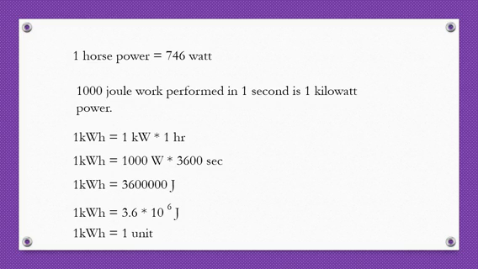Therefore 1 kWh is equal to 36 lakh joule. Therefore 1 kWh is equal to 3.6 into 10 raised to 6 joule, which is nothing but 1 unit. So you may have seen your electricity bill of your home, it is in units. So 1 unit is equal to 1 kilowatt hour.